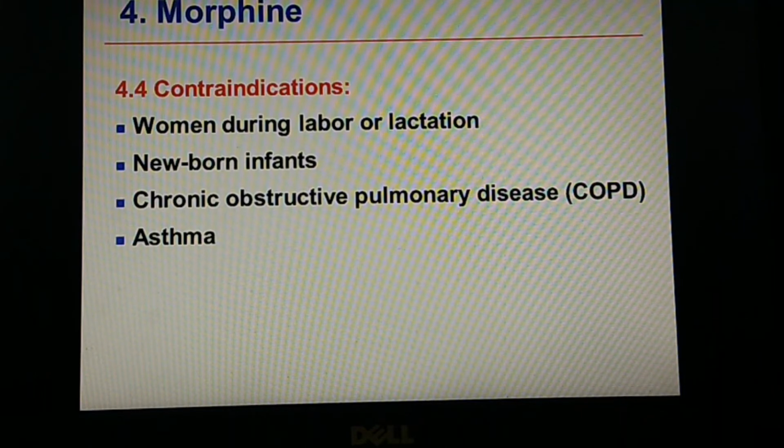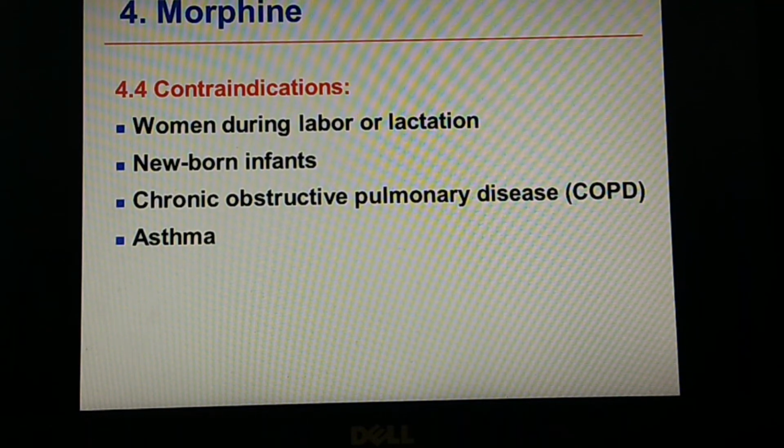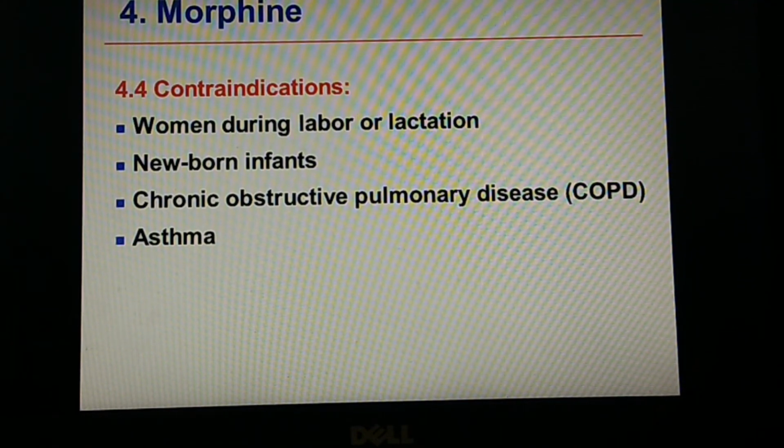Then what are the contraindications of morphine? It should not be given during labor, whatever the pain may be, and even during lactation, because it may be excreted in the breast milk and may affect the newborn infants. So women who are lactating should not consume morphine.